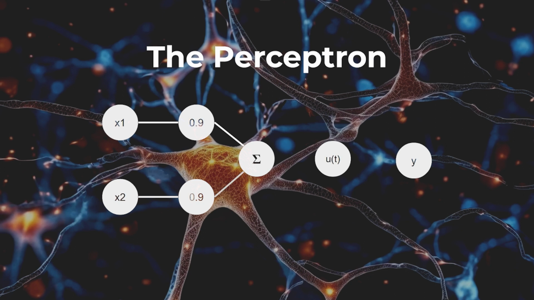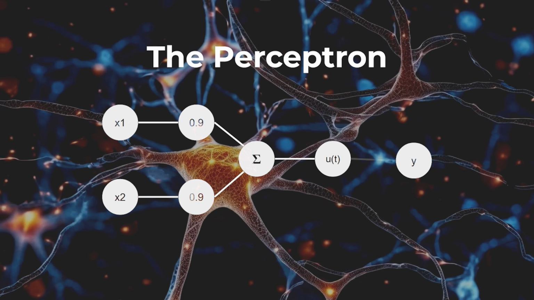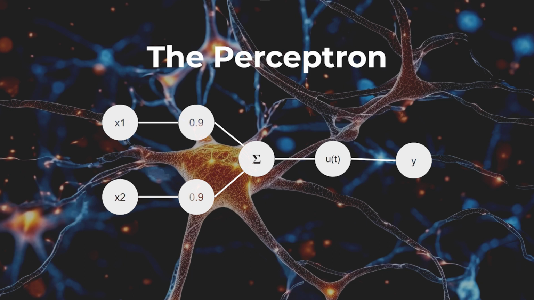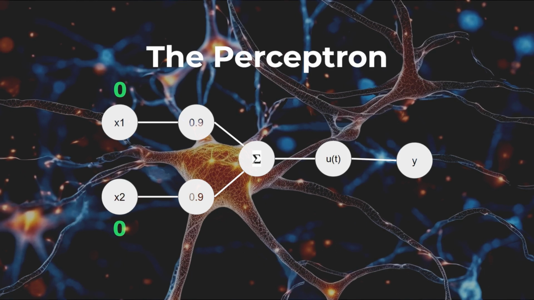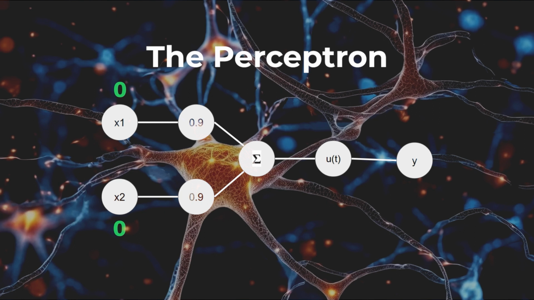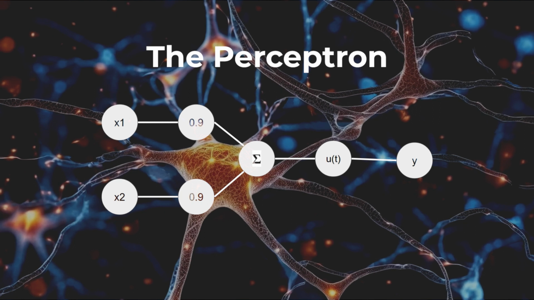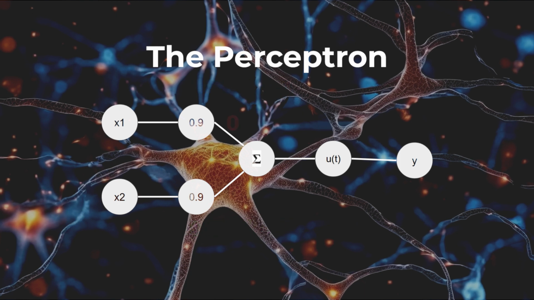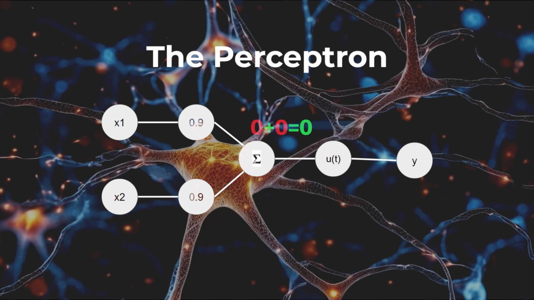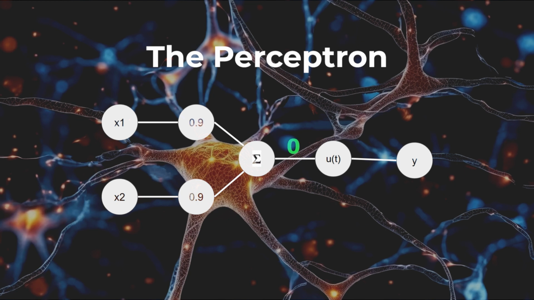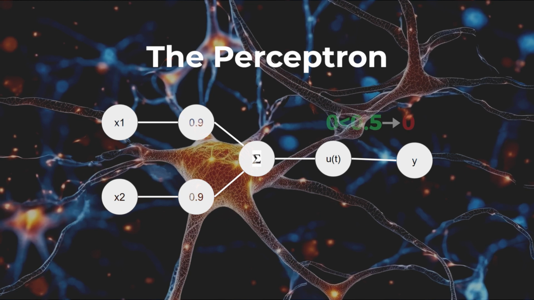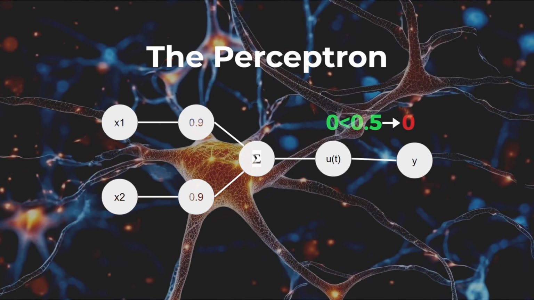To train our perceptron, we will start with randomly assigned weights, let's say 0.9. In the inputs, we have the values 0 and 0, which, when multiplied by the weight values, still equal 0. Next they are summed, resulting in 0. This value enters the step function, where it is determined whether it is greater or less than 0.5.